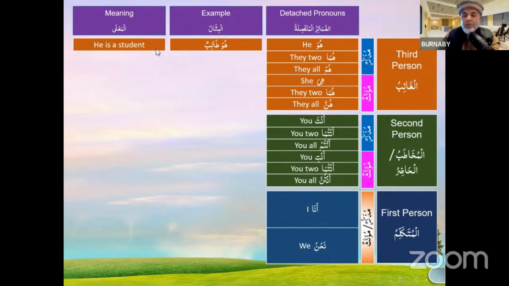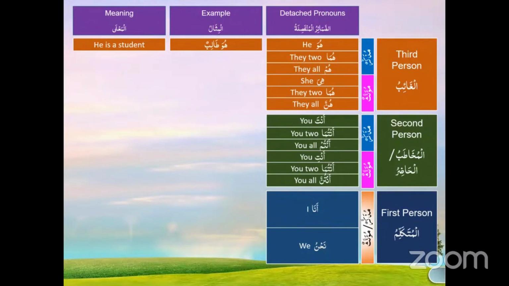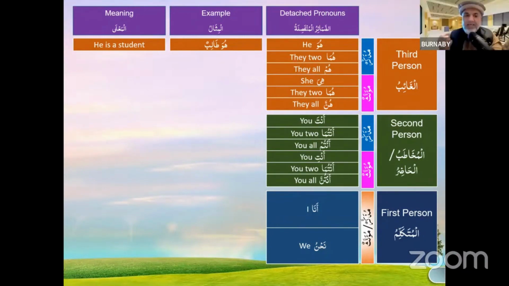Because that is what we are doing. We are applying our learning to this sentence now. This is a sentence. It's a short sentence, but it is a sentence. Huwa talibun, a complete sentence. He is a student. Now look what happens when we talk about two students. Huma talibani. Follow? Whatever you learned in the previous class, you are seeing the implementation of it right here.